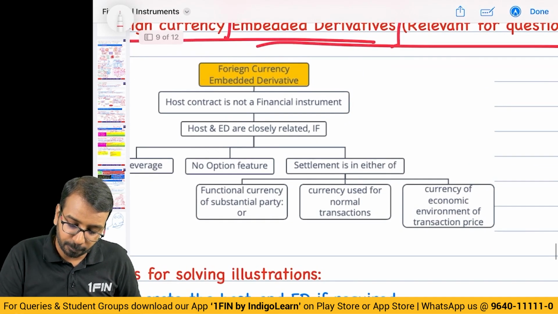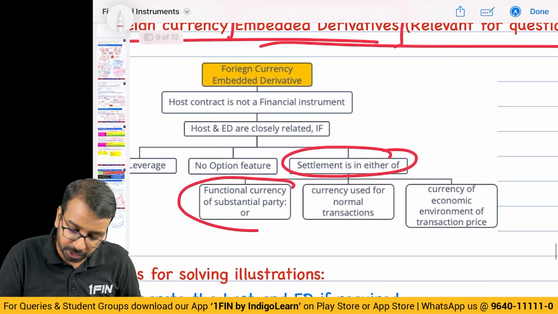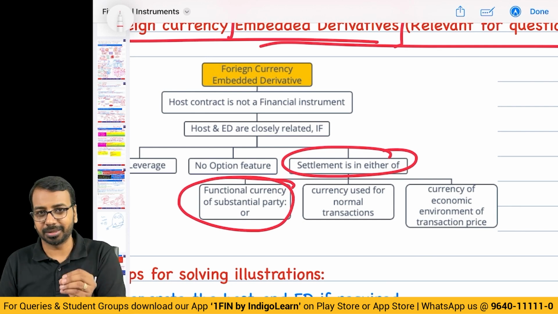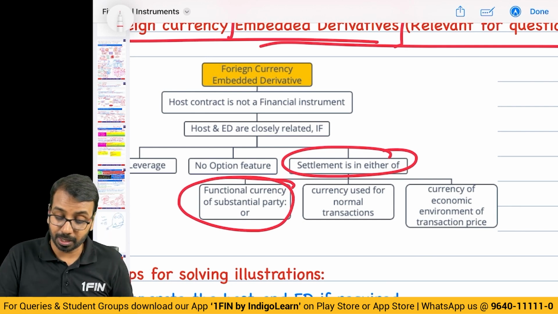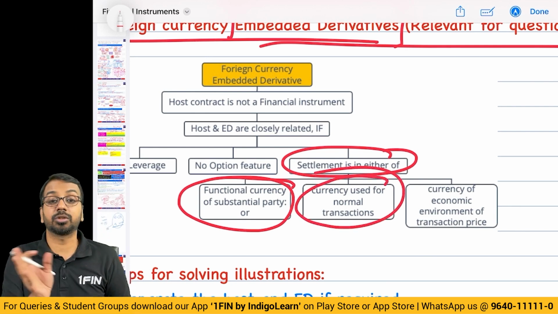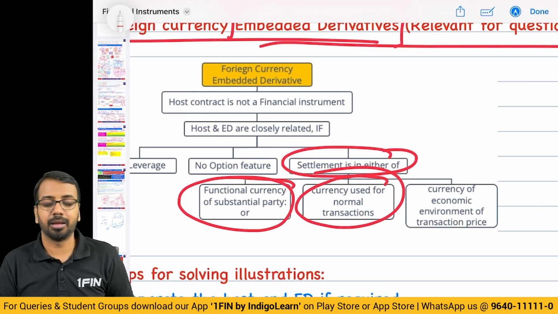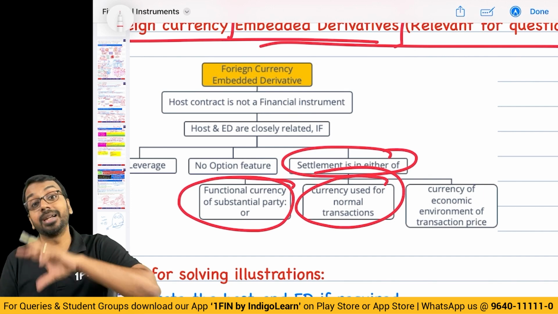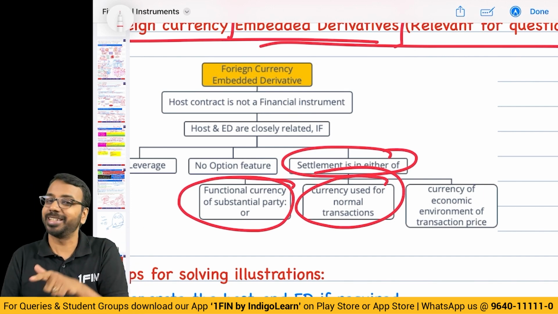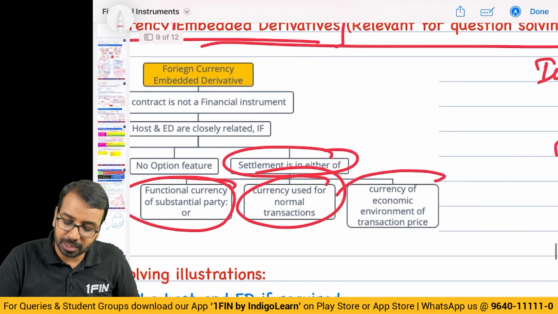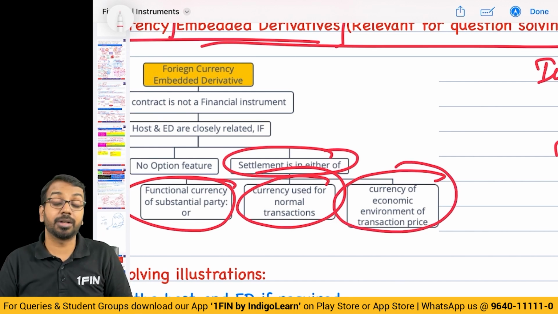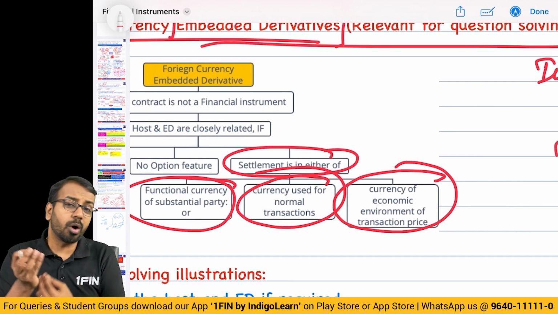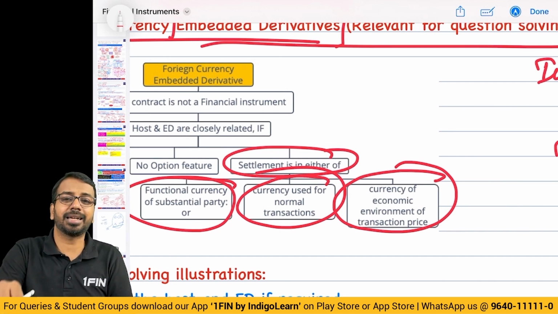We will not separate if the settlement is in either the functional currency of a substantial party. So if the settlement happens in one of the party's currency, that is in this case rupees, then you will not separate. Or the currency is used for normal transactions of those assets being traded. If you are selling and buying machinery in India, you will not do it in dollars. Crude, internationally, is quoted in dollars, but machineries are not. Same way, it is settled in the currency of the economic environment where the transaction price is determined. So something is, let's say, determined out of Singapore or the Middle East. What is the currency used there? If you are designating in that currency, no problem.